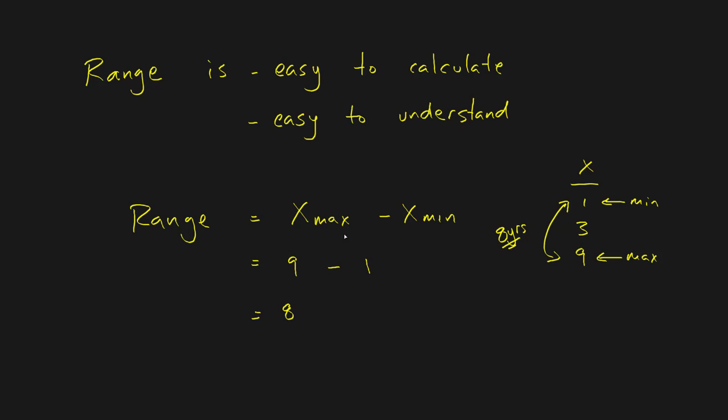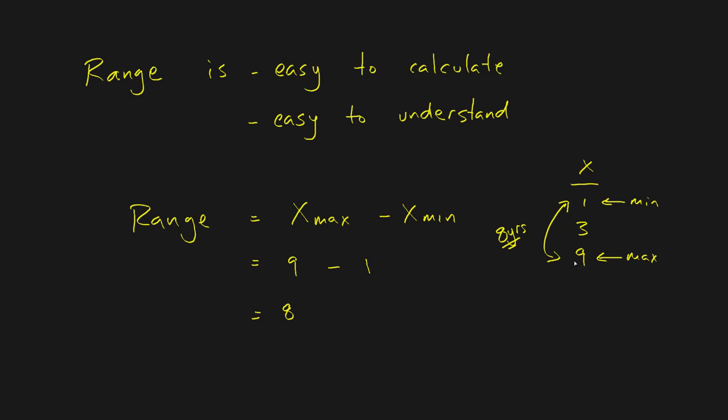I just subtract the lower one from the higher one. And so I have an answer that's also easy to understand. It gives me a really intuitive idea of how to measure how spread out a distribution is. Just literally look at where it begins, where it ends, and find the distance between those 2 points.